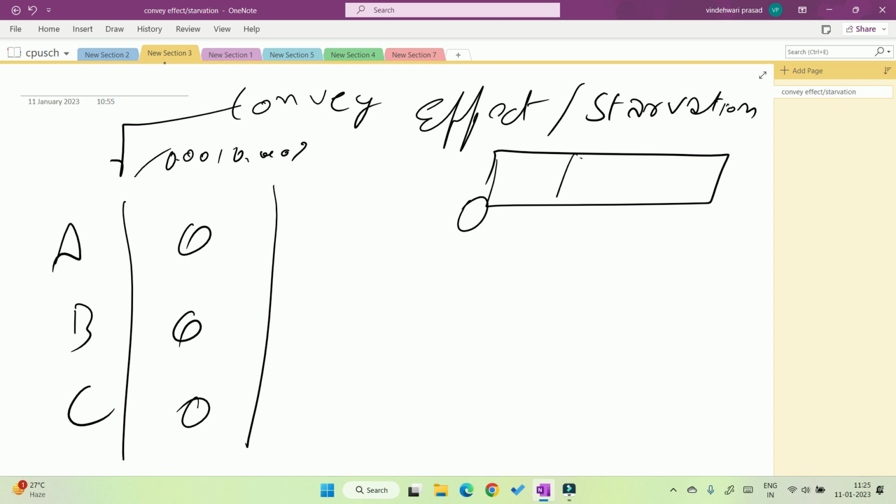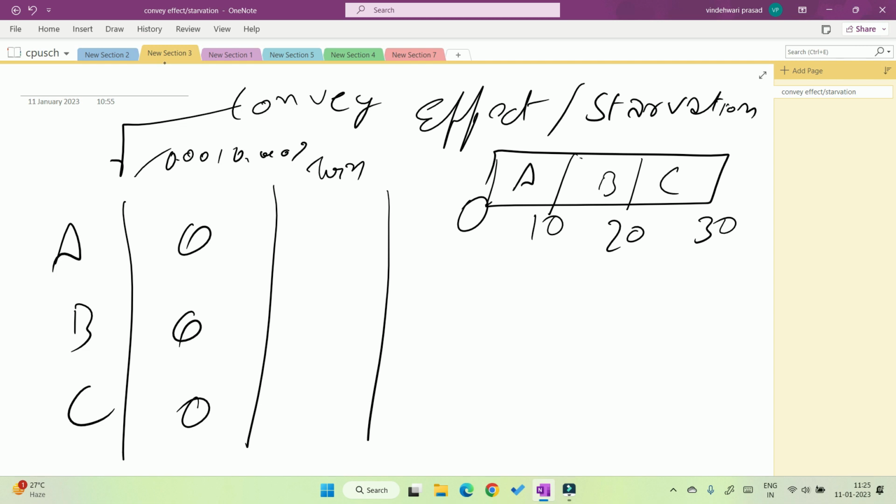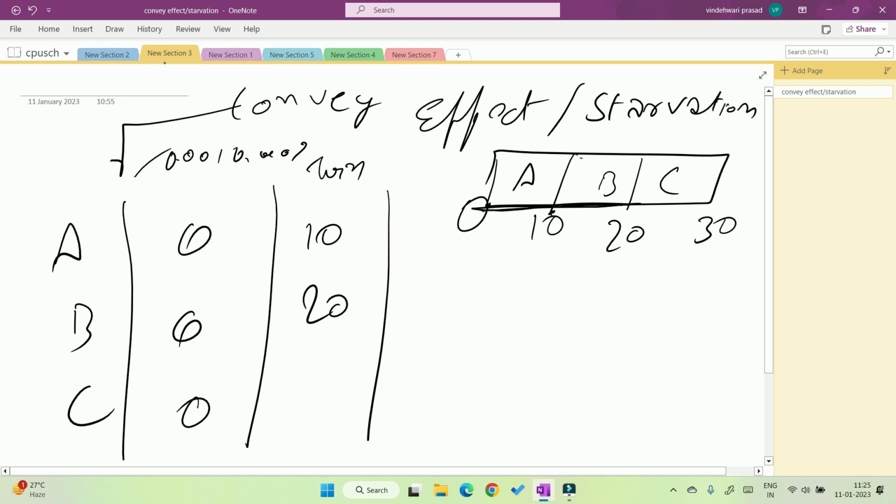arrive at 0, the first process goes and completes its work in 10 seconds. The second process also completes its work in 10 seconds. The third process also completes its work in 10 seconds. So what will happen? The turnaround time of the first process is 10 seconds, because it enters at 0 and exits at 10, so 10 seconds. The second process 20 seconds, because it also enters at 0 and exits at 20. The third enters at 0, exits at 30, so 30 seconds.